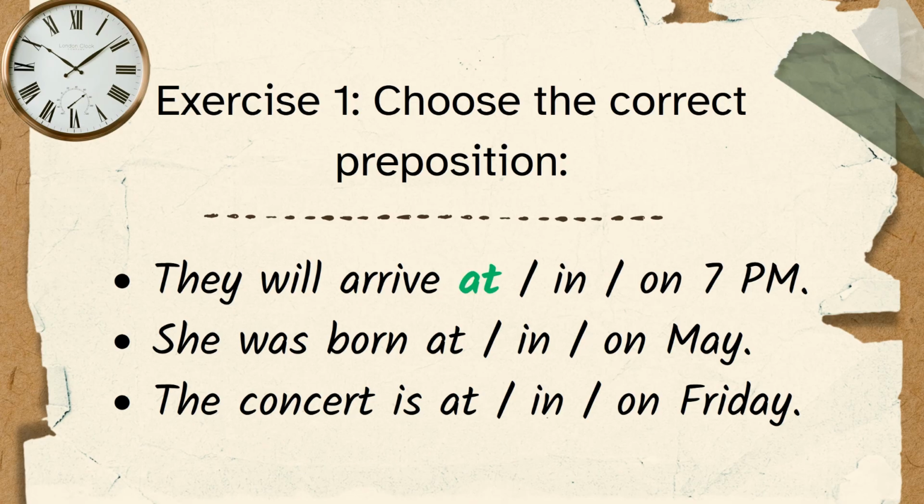All right, the first sentence. They will arrive at 7 p.m. Why do we use at? Because we talk about a specific time, at 7 p.m. Next sentence. She was born in May. May is a month, so we use the preposition in. The concert is on Friday. Friday is a day, so we use the preposition on. Great.